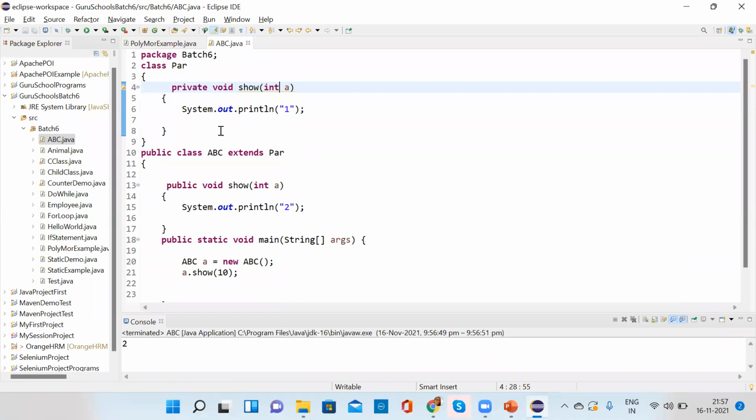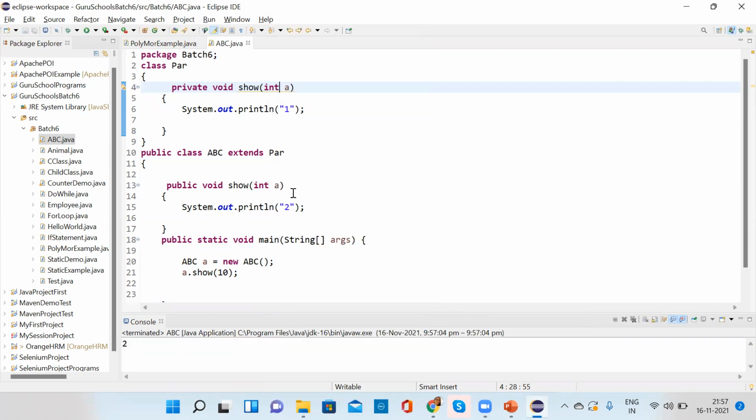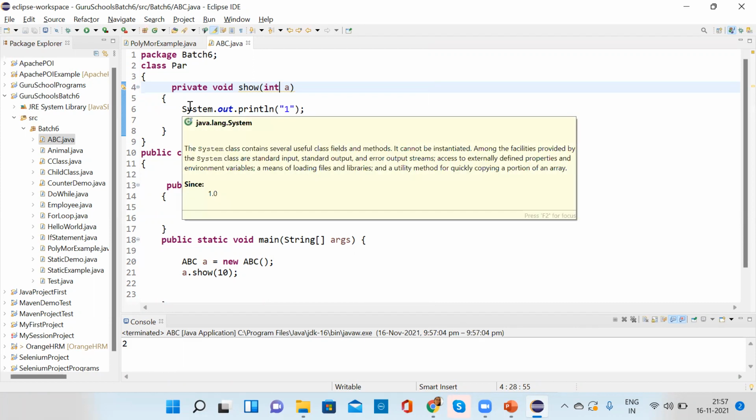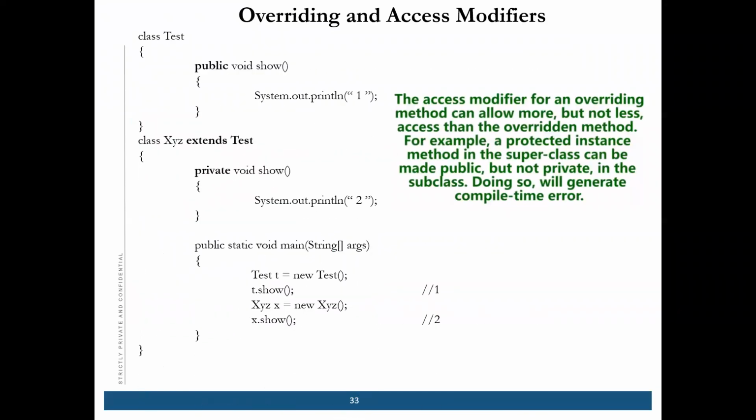Now, if I give the same argument, then also it is overriding. It is not showing any, Chavi, because it has less accessibility, right? So that's why. Anyone was saying anything? The access modifier for an overriding method can allow more but not less access. More or equal but not less access than the overriding method.